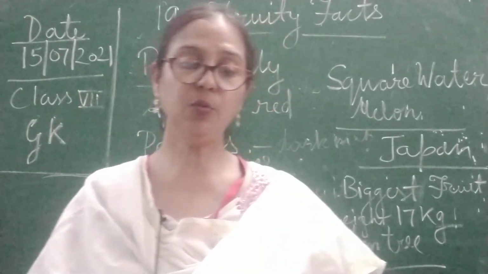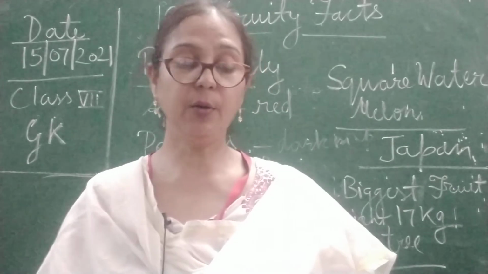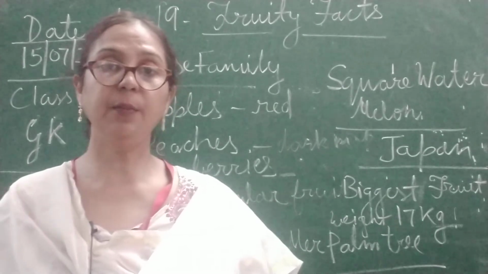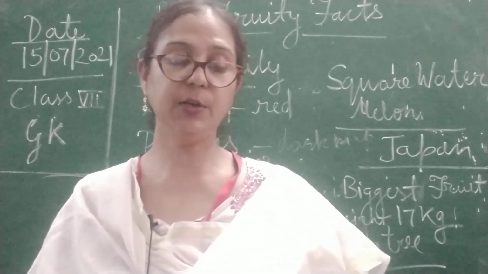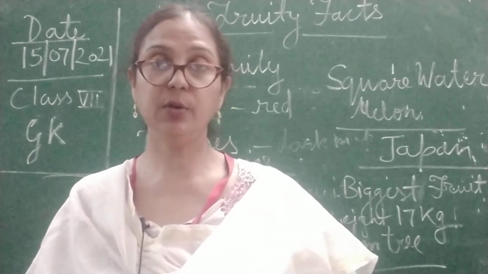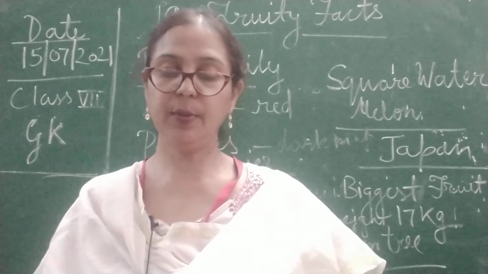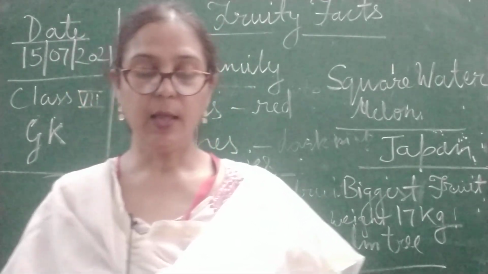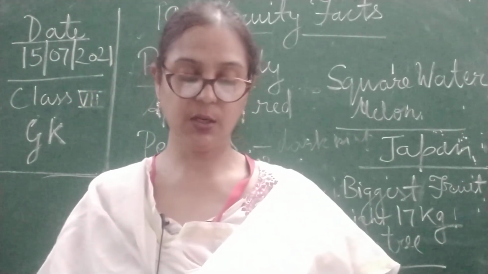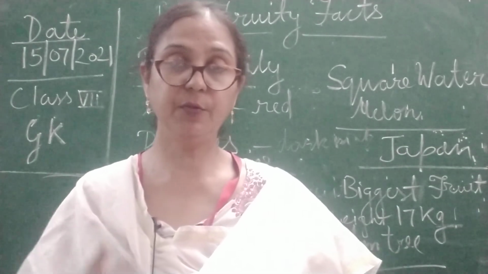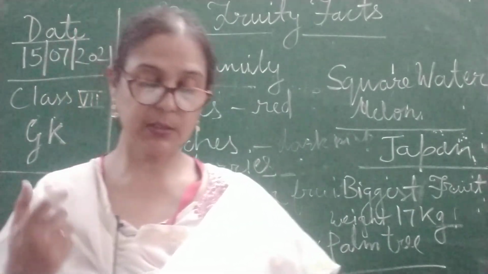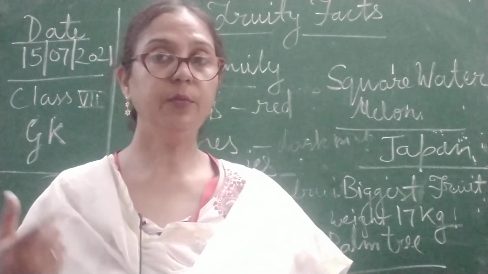So these are the fruity facts. Today we have learned which type of fruits belong to the rose family: apples, peaches, raspberries. The world's most popular fruit is the tomato, and square watermelons are grown in Japan. The Coco de Mer palm tree has the earth's largest fruit, weighing 17 kg. Fruit salad trees have different types of fruits on a single tree. The strawberry has lots of vitamin C in comparison to oranges.